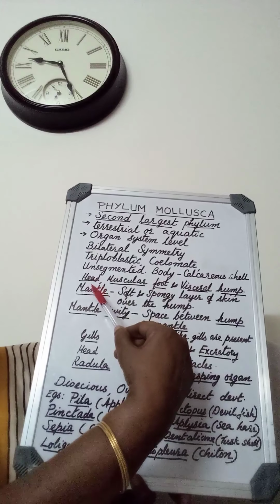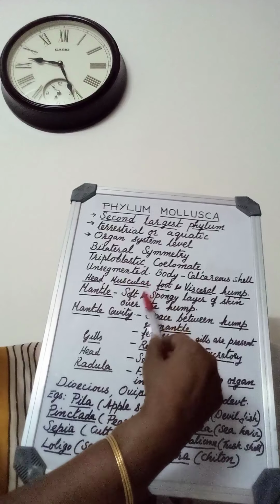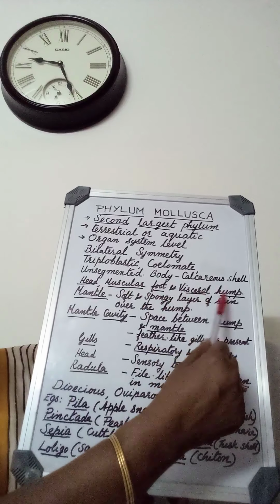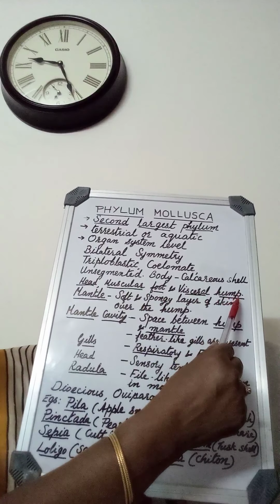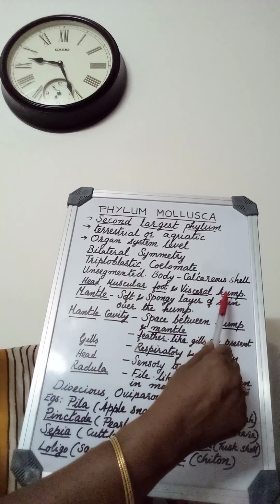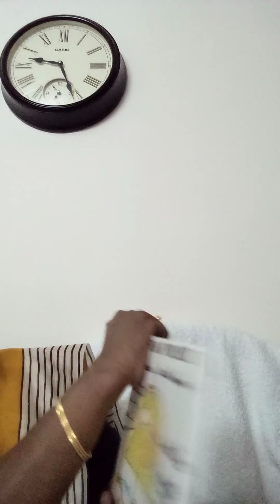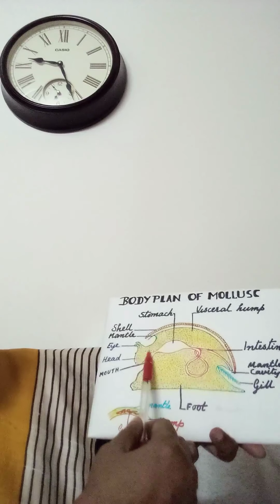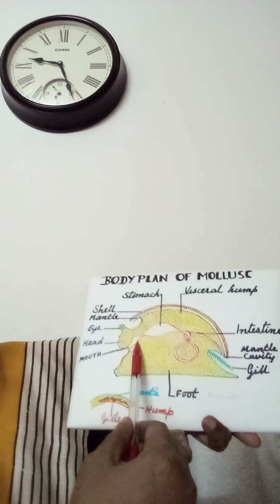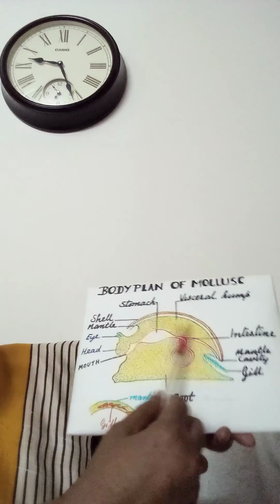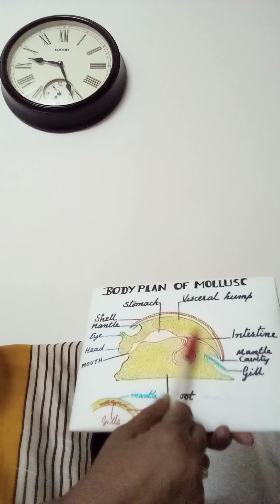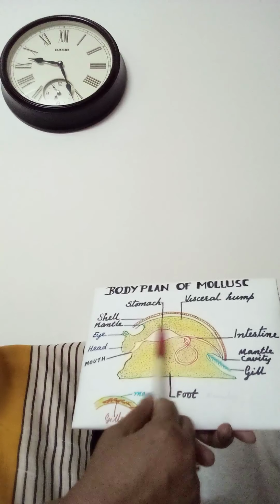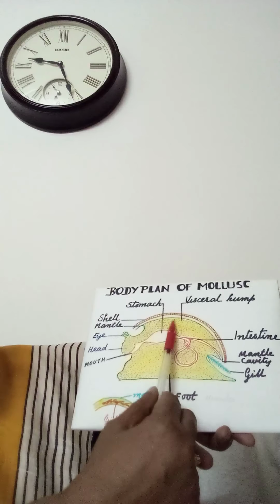The body is divided into head, muscular foot and visceral hump. Three regions are there. This is the head region. This is the hump region. Visceral hump, that means the visceral organs will be present below the hump.